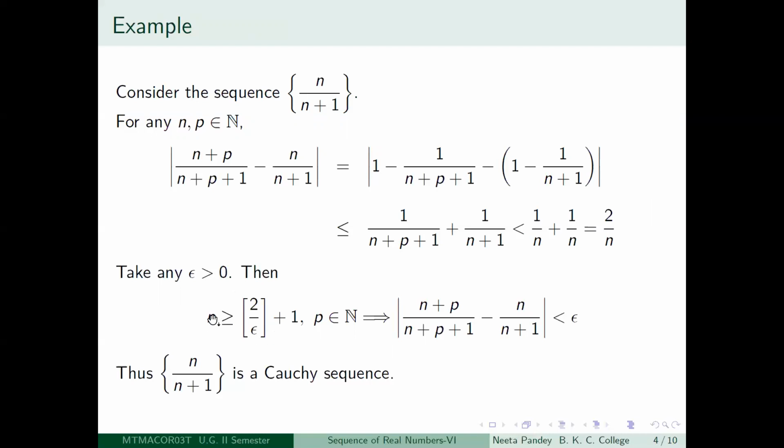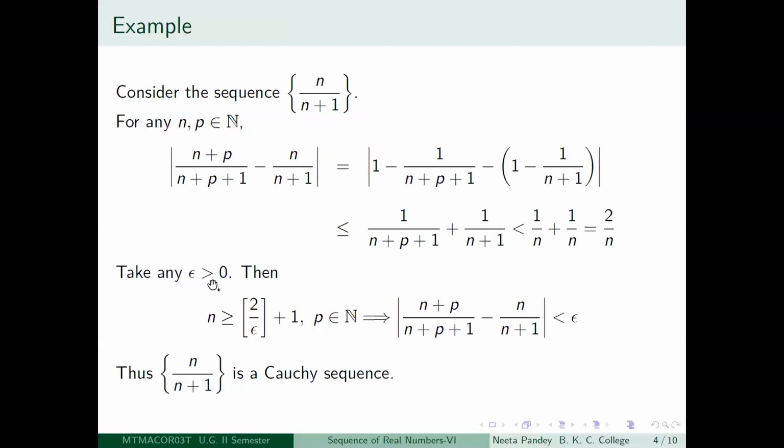And if you take little n greater than or equal to floor of 2 by epsilon plus 1, then it becomes greater than 2 by epsilon. And hence, for any p in N, you get that modulus of (n plus p divided by n plus p plus 1) minus (n by n plus 1) will be less than epsilon whenever little n is greater than or equal to this positive integer.